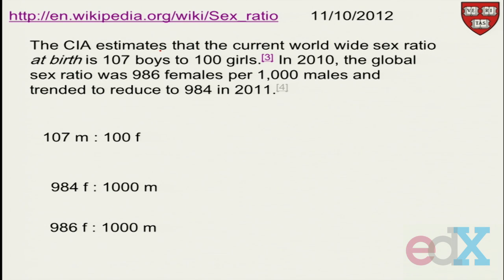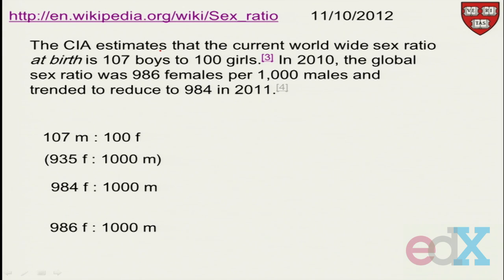Then the Times of India gave the ratio for 2010 and for 2011. I think there's something wrong here, because let me put them all on the same scale, 1,000 males. So I think in 3 years that's a huge disparity. But anyway, it doesn't matter. Let's go with that. The point I wanted to make with this was that, oh, look, they're still talking about sex ratio. We seem to be stuck on this theme for many years, eons.